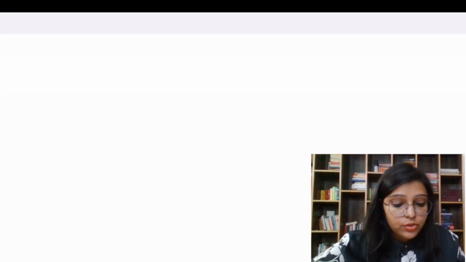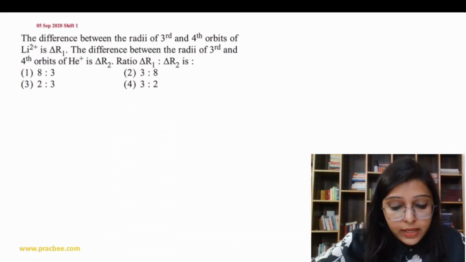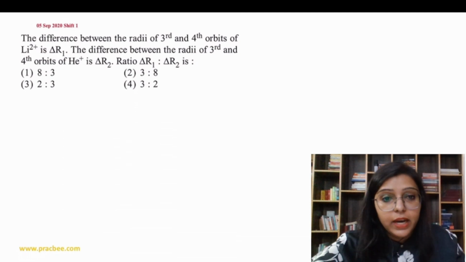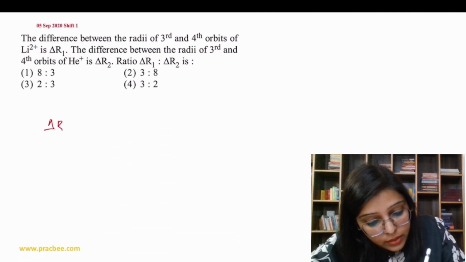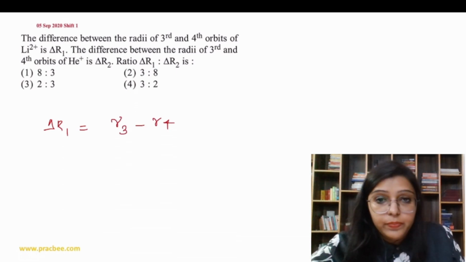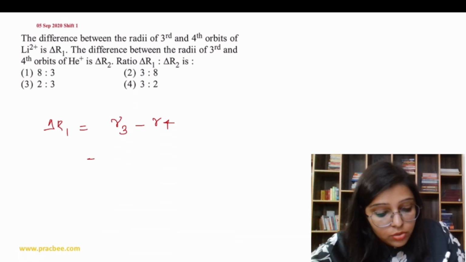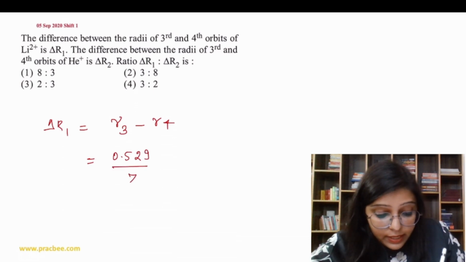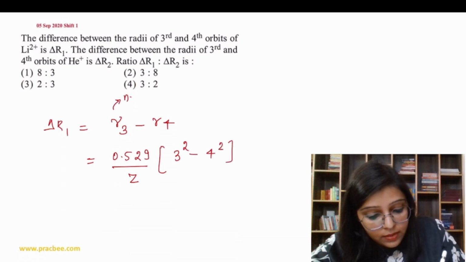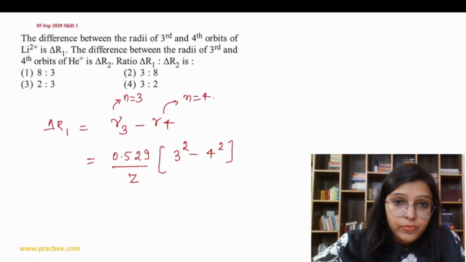Okay. Now let's do the next question. The next question says the difference between the radii of third and fourth orbits of Li2+ is delta R1. What is delta R1? The difference in the radii of the third and fourth Bohr orbits. So what do we write? 0.529 is common and Z is also common, and here we can write 3 square minus 4 square. Why? Because in R3 the n value is 3 and in R4 the n value is 4. So 3 square minus 4 square, right?